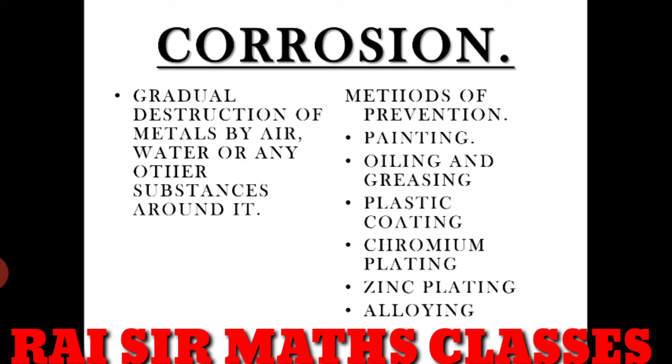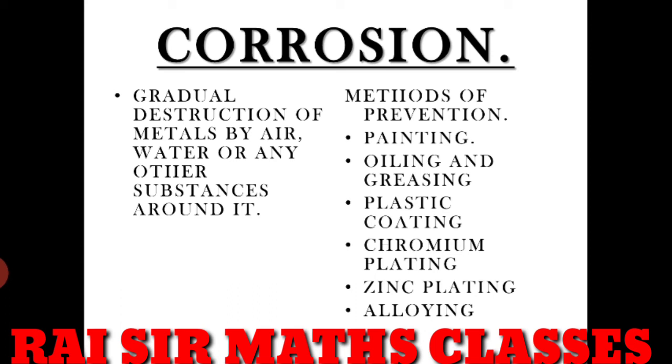We can also use oil and grease on it, for example, the chains of our cycle or any vehicles, which we have to continuously grease for better function. So this is also an example. Plastic coating can also be done to prevent it from getting in direct contact.